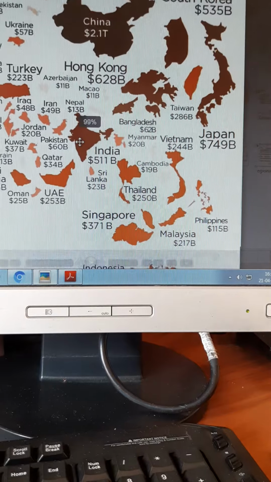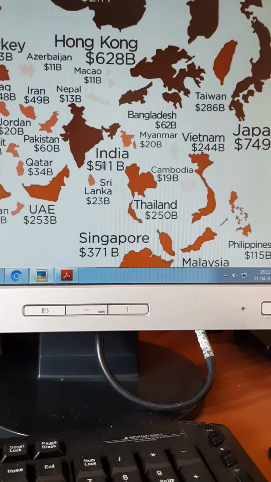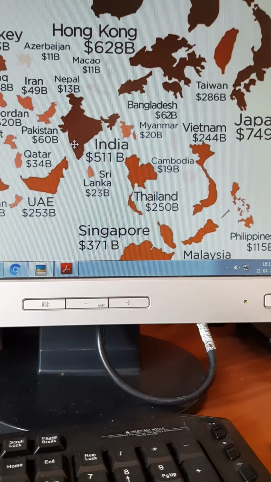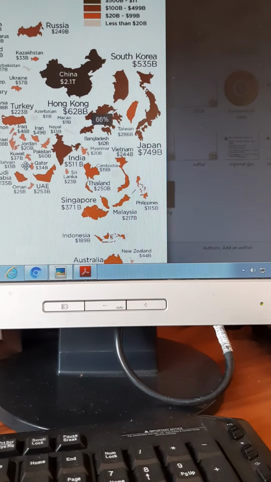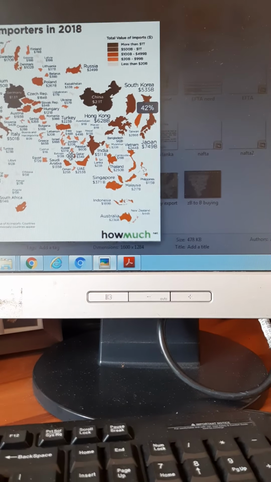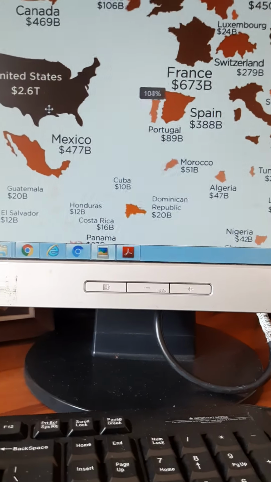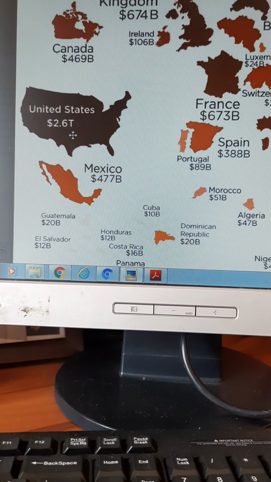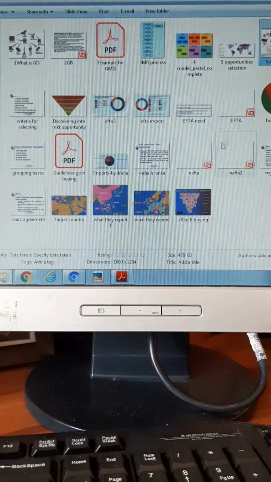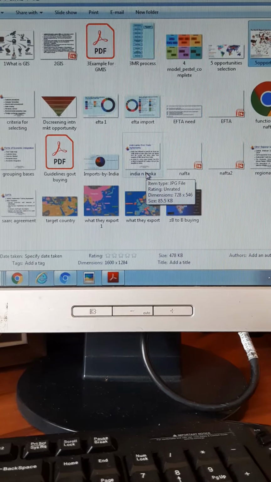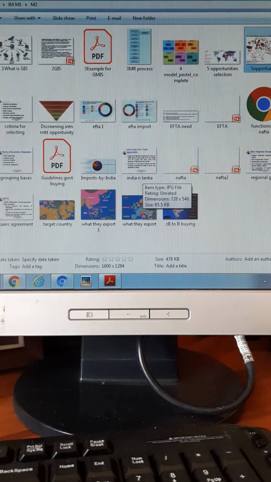See, for the entire India, we are importing $511 billion. Most of our import will be oil. So how many billions each country is importing is given here. Not by product, by amount. This map shows by amount. Look at United States, 2.6 trillion they import. So these are some of the very good places where you screen opportunities, screening international marketing opportunities.